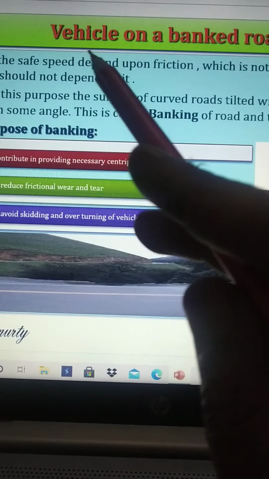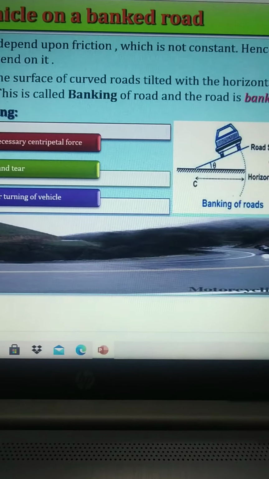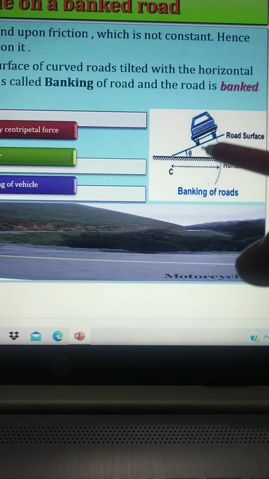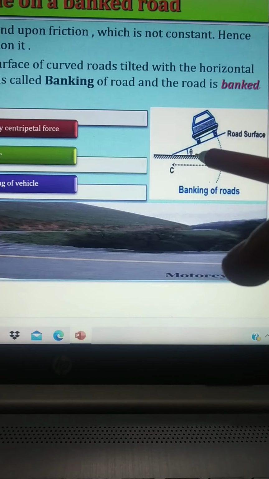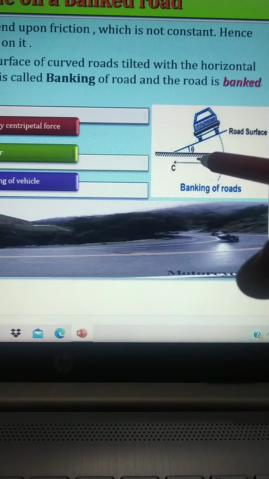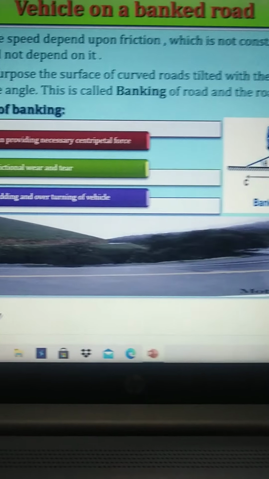Now the next application is a vehicle on a banked road. Bank means it's elevated by some angle, and this angle is called the banking of the road. So let us first see the definition of banking of a road and what a banked road is.